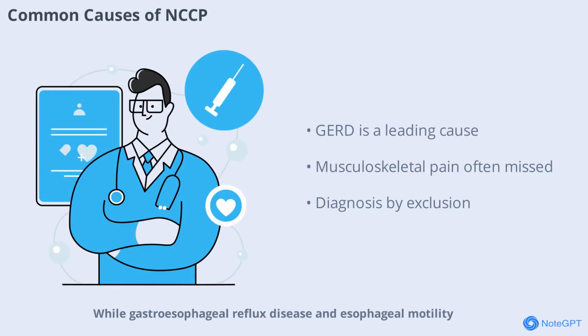Gastroesophageal reflux disease and esophageal motility disorders are the most common causes of NCCP. Musculoskeletal chest pain is often overlooked. Many patients with musculoskeletal-related chest pain remain undiagnosed or untreated, as their symptoms can closely resemble those of cardiac origin. Diagnosing musculoskeletal chest pain typically involves ruling out more serious visceral conditions. This underlines the importance of interdisciplinary approaches in both diagnosis and management, ensuring that patients receive comprehensive care tailored to their specific needs.